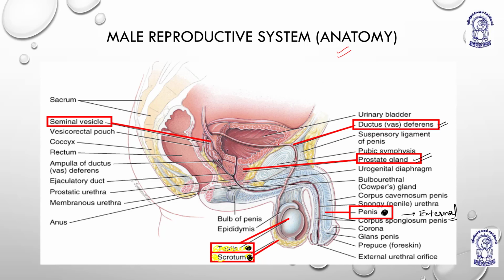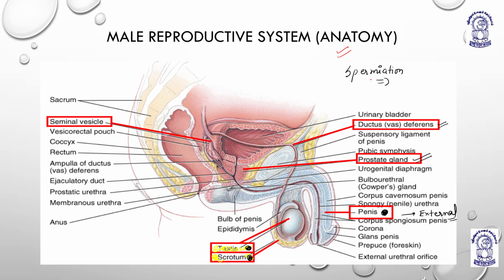So what is the process of release of sperm from seminiferous tubule? The process known as what? Spermiation. Spermiation is the process of removal of sperms from seminiferous tubules, right?